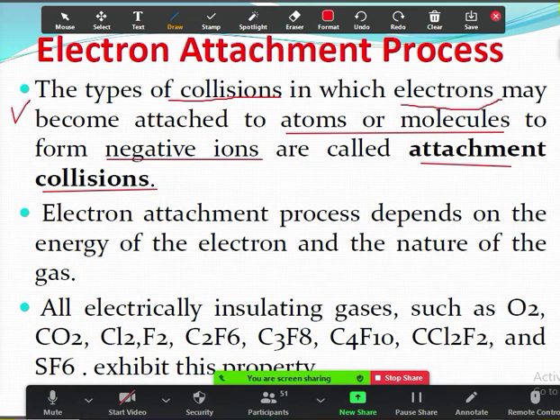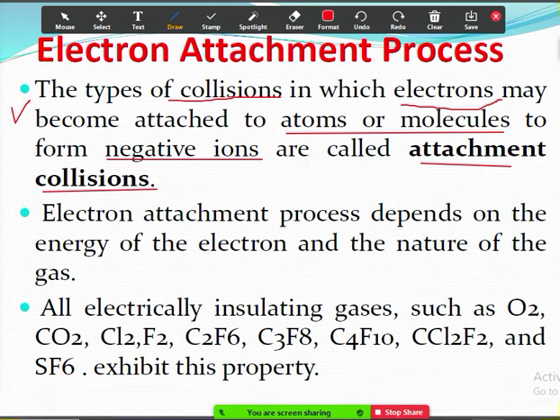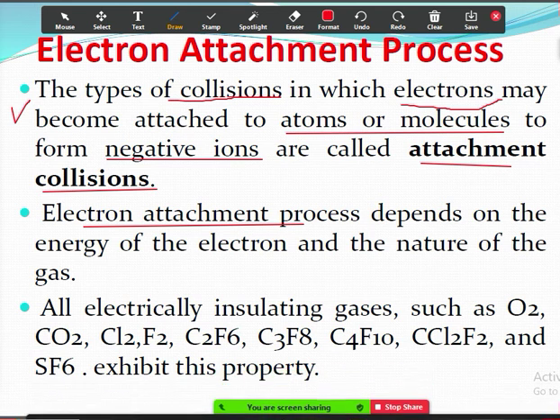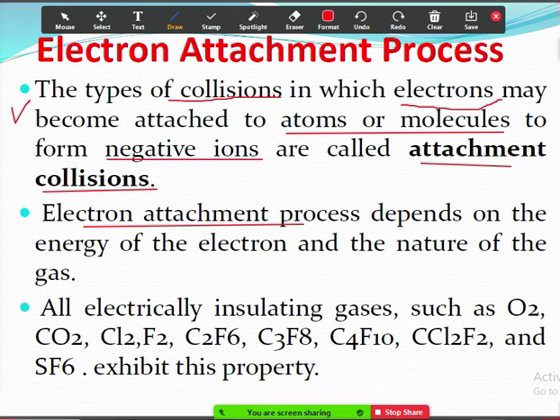Next, the electron attachment process depends on the energy of electrons and the nature of the gas. Since two particles are participating here, one electron and one insulating gas, the attachment process depends on the energy of the electron and also the nature of the gas.